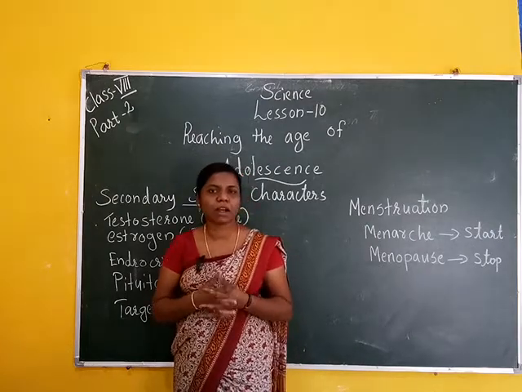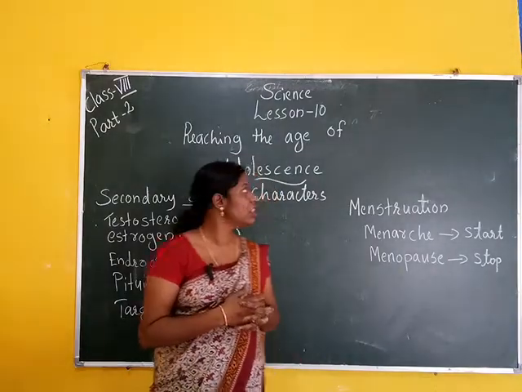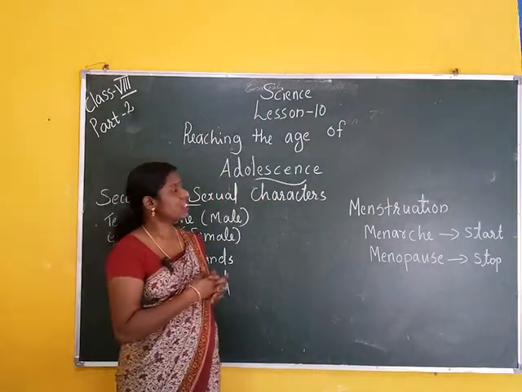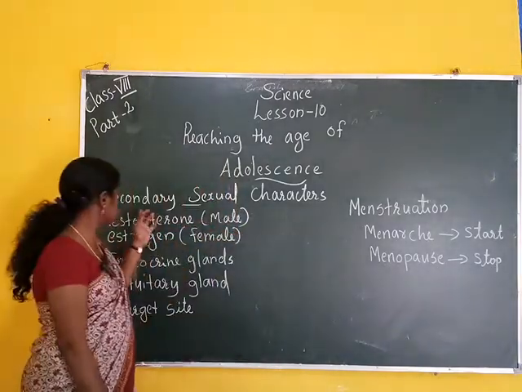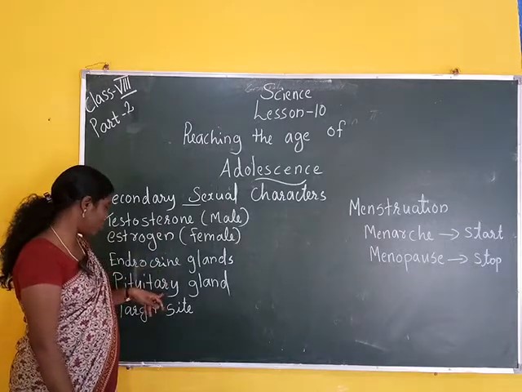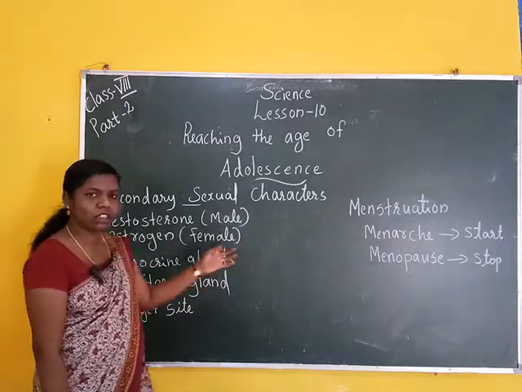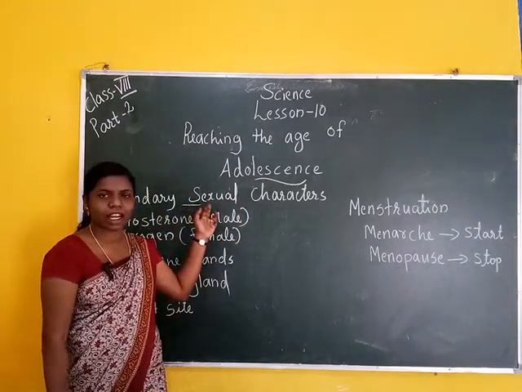Hi children, welcome back to our class and the second part of this lesson 10. In this portion we will discuss secondary sexual characters, endocrine glands, pituitary glands, target site and menstruation. First, secondary sexual characters.